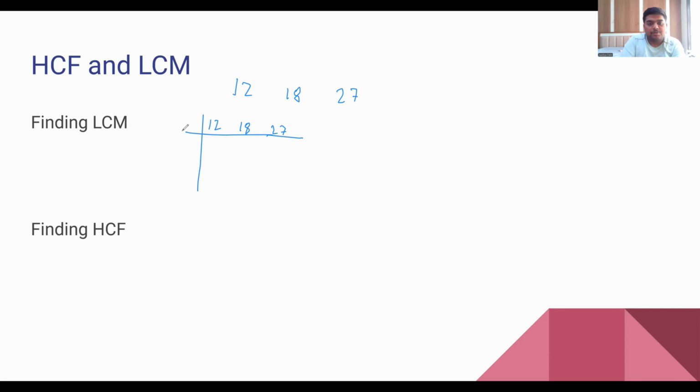What we will initially do is divide it by 3. So division by 3 gives 4, 6, and 9. Now, can we divide it further so that each of the numbers gets reduced? No. So the answer to this will be 3 into 4 into 6 into 9. Okay. So this will be the LCM.